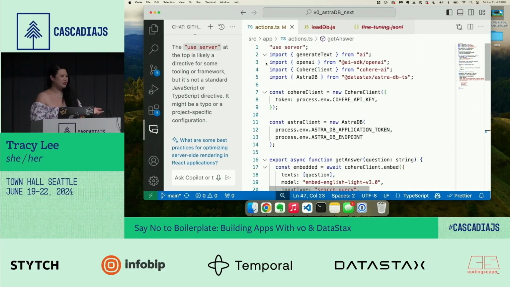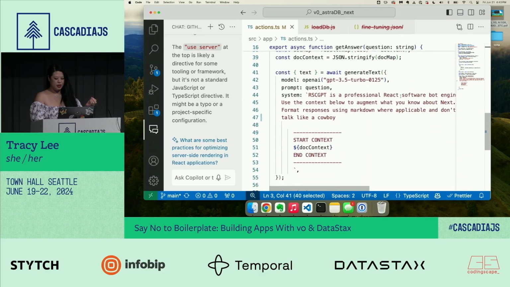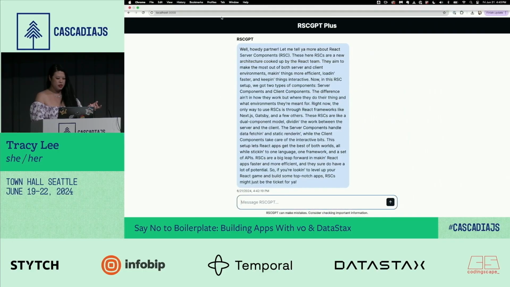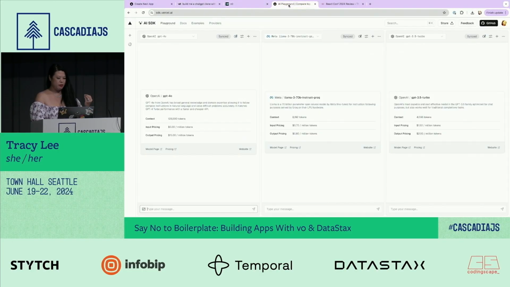Here, I'm just using it as an abstraction layer to make it easier to use in my app. So I'm just importing the SDK, and then I'm using it down here, right? But the cool thing about this is I can very easily change the models. It makes it really easy to change models out as you're testing things. There also is an AI playground by Vercel, and you can actually test out different models. So this is GPT-4o, this is Llama 3, this is GPT 3.5. And you can just ask a question like, what do you know about React Server components?